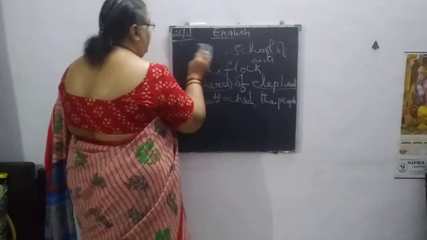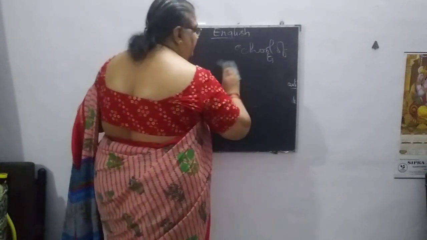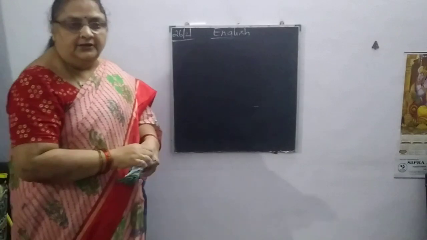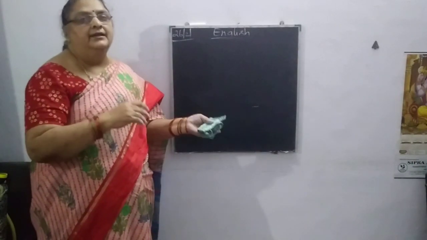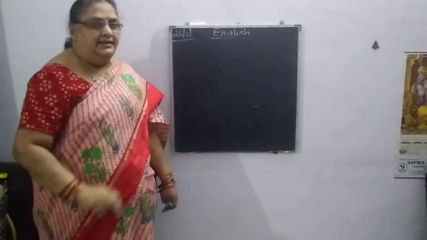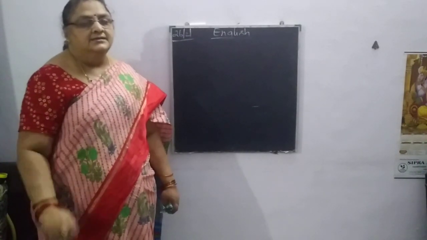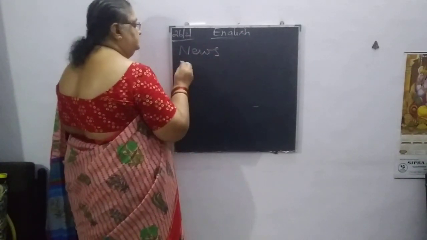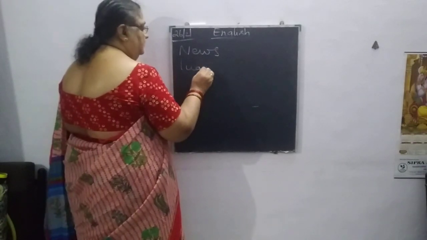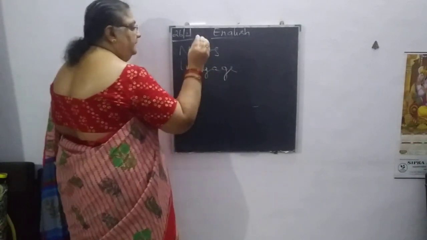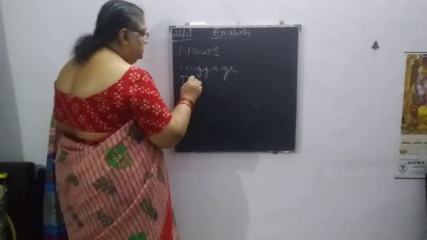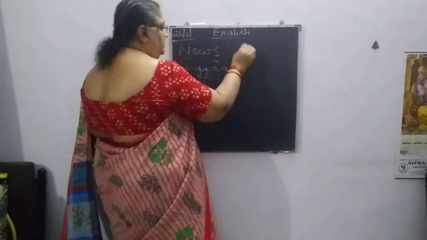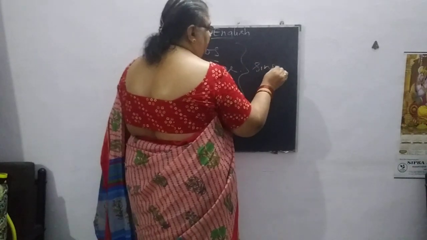And the fourth rule we have seen is that though a number of things are there in one particular word, if the word is to be considered as a singular subject, the verb must be singular. Like we thought previously: news, luggage, fish. We have to take them as singular subjects and write the singular verb.